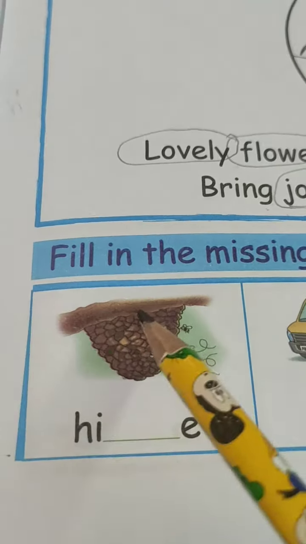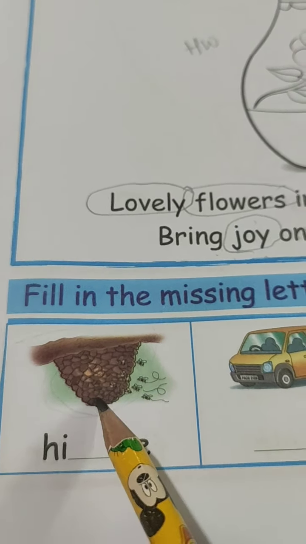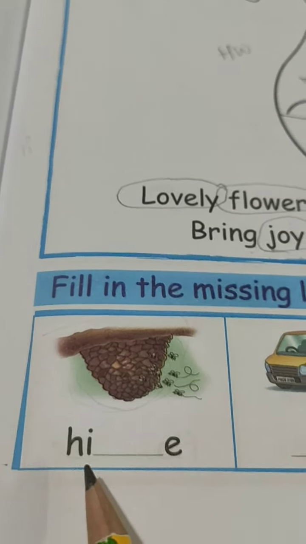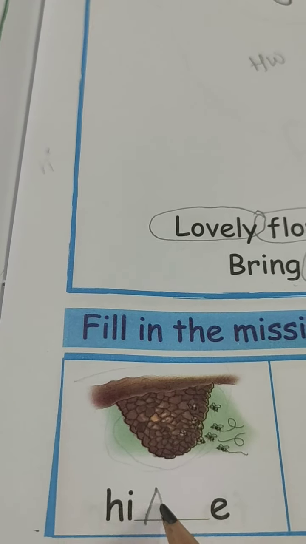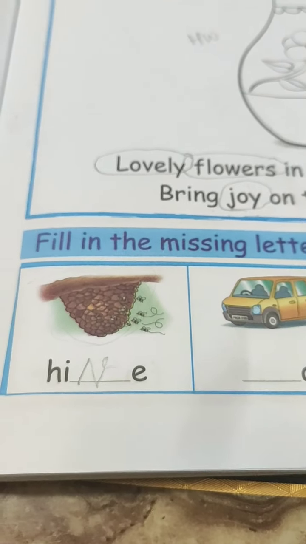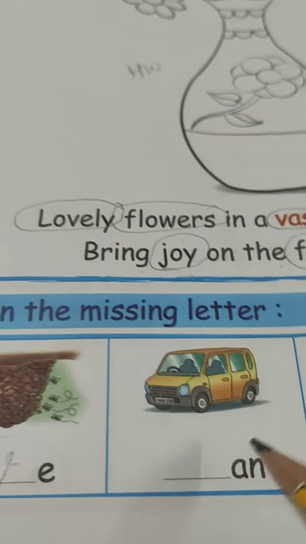What is this? This is a hive. This is a beehive. This is the home of the honeybee. So what is the spelling of hive? H-I-V-E, hive. Right? Next, this is van.